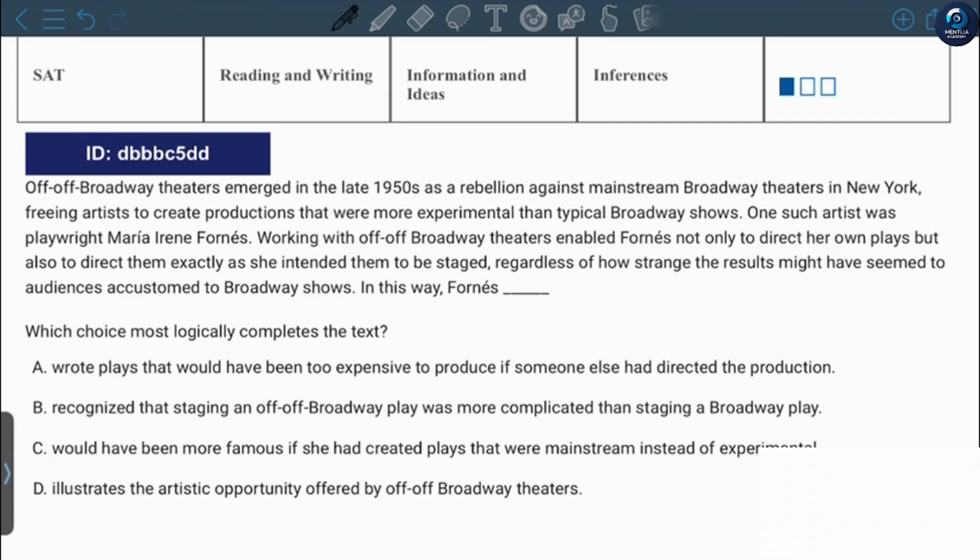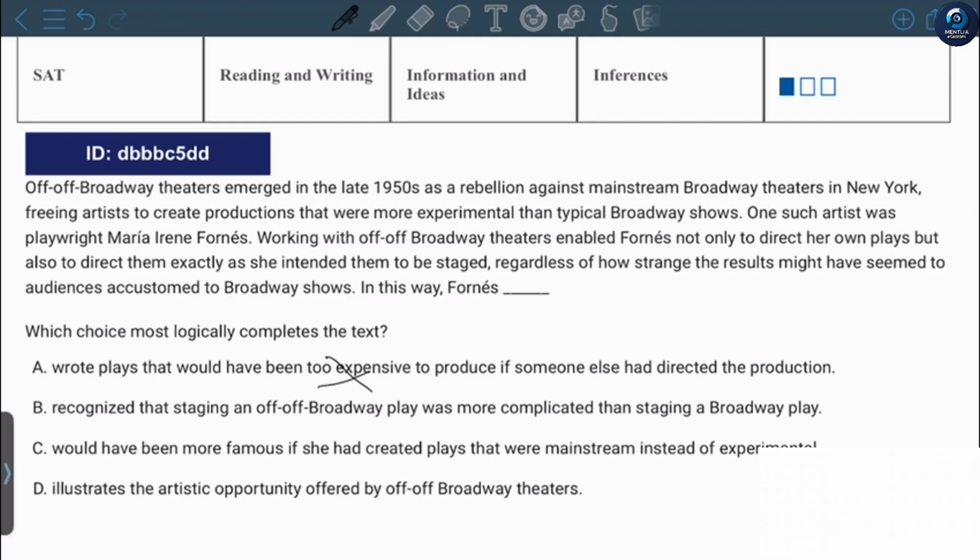Working with off-Broadway theaters enabled Fornes not only to direct her own plays, but also direct them exactly as she intended them to be staged, regardless of how strange the results might have seemed to audiences accustomed to Broadway shows. In this way, Fornes wrote plays that would have been too expensive to produce if someone else had directed the production. It doesn't really talk about the cost of something, so expensive isn't really suitable here.